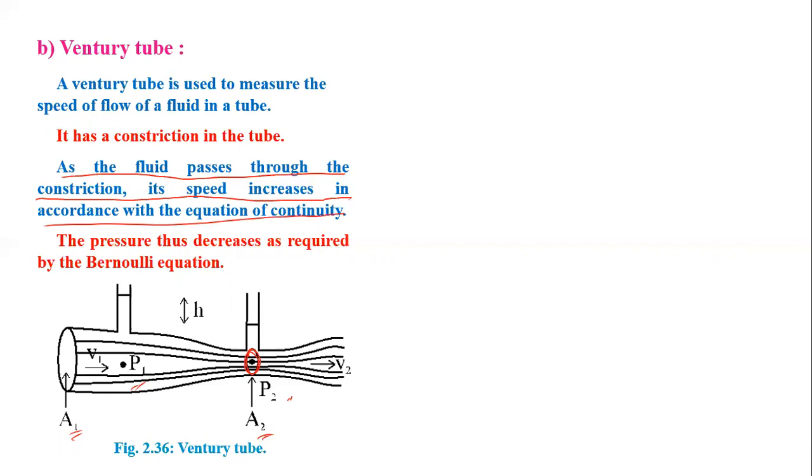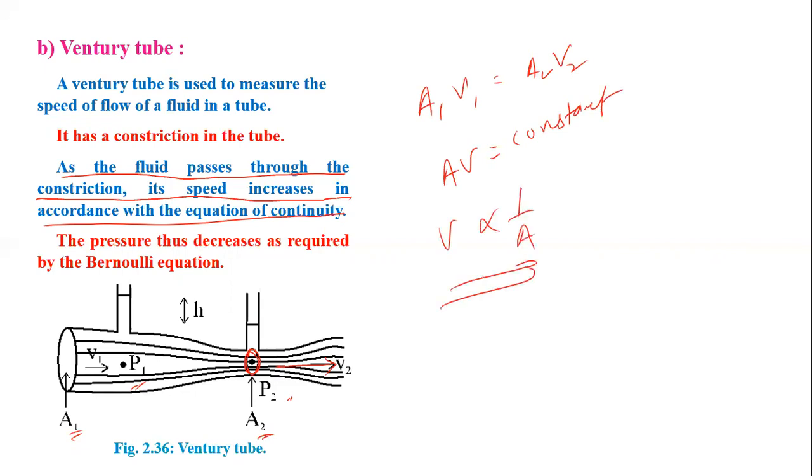You know the equation of continuity, A1 V1 is equal to A2 V2, or AV is equal to constant. So speed and area are inversely proportional. Here the area is less, so obviously the speed is more. The speed increases as the liquid passes through.